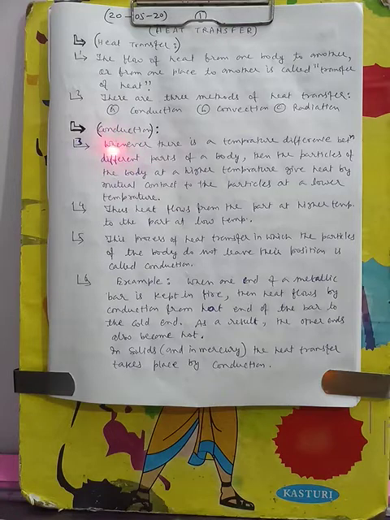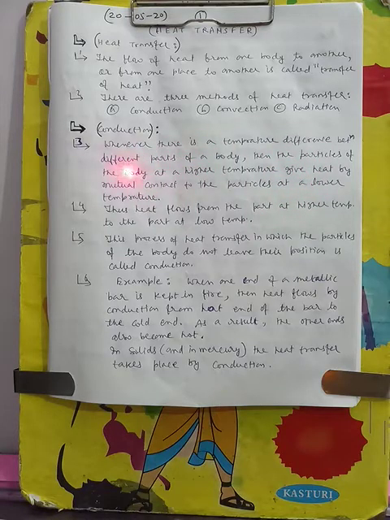Conduction heat transfer takes place in a solid body whenever there is a temperature difference between different parts of the body. Then the particles of the body at higher temperature give heat by mutual contact to the particles at lower temperature. So conduction takes place within a body.